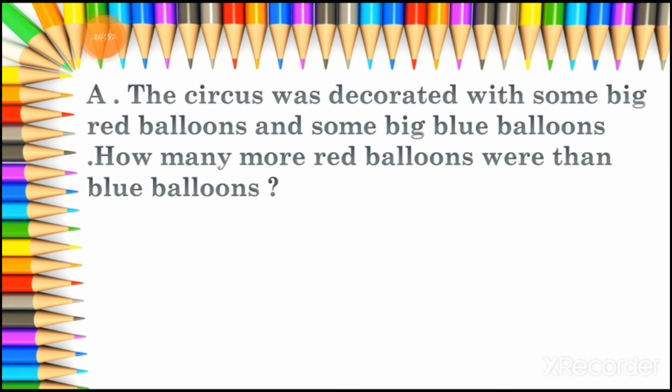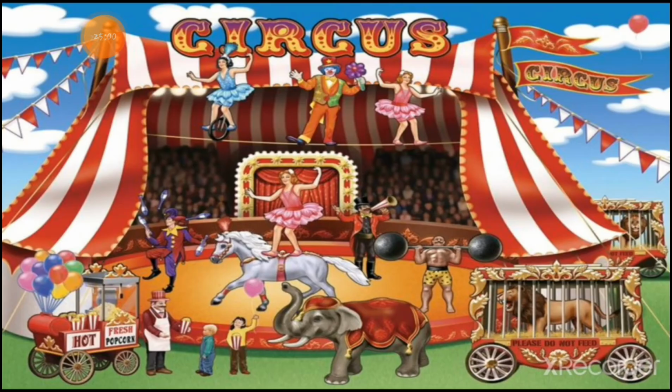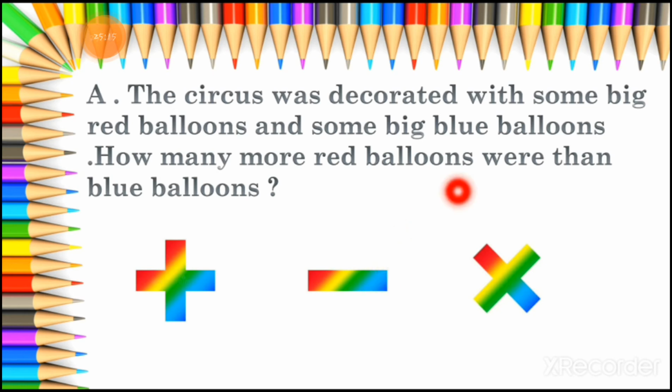The circus decoration picture I will show you. So we have to decide: there are some big balloons of red color and some big balloons of blue color. See this, here is the picture of the circus. You can see the balloons in the left corner. This type of circus picture was there.